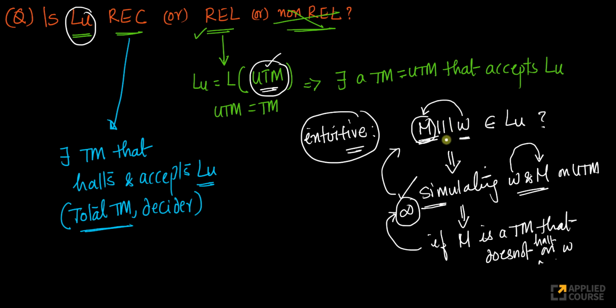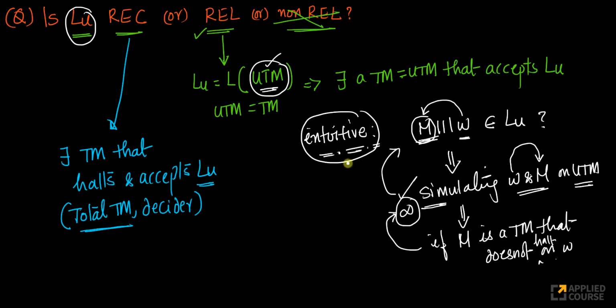Because this all boils down to our simulation of ingesting W by Turing machine M on the UTM. If M itself is a Turing machine that doesn't halt on W, this simulation will get stuck in an infinite loop. If this simulation gets stuck in an infinite loop, I can never answer this, which means I don't have a Turing machine that halts, which means LU is not recursive. Okay, that's one way of arguing about it. But this is only an intuitive, logical argument. There is a much more formal argument which we will show. While this intuition is a good baseline, the formal argument is very, very important.